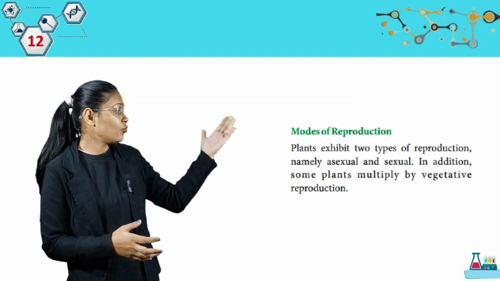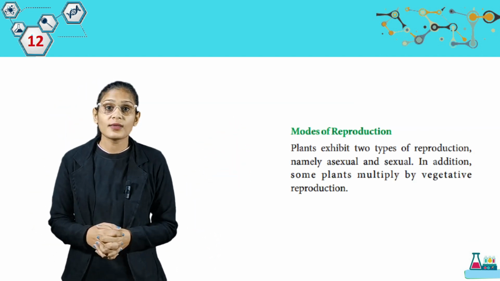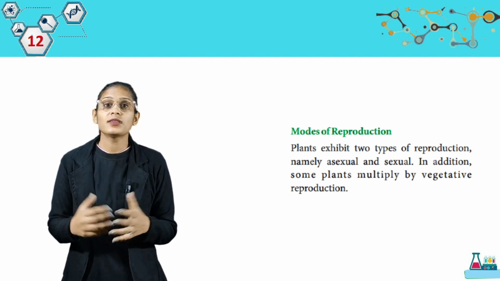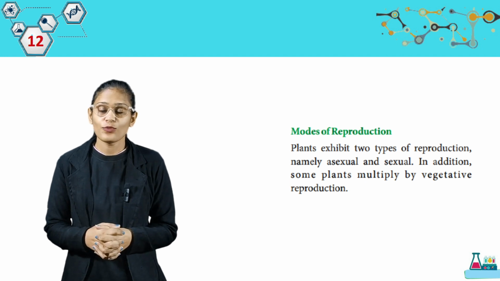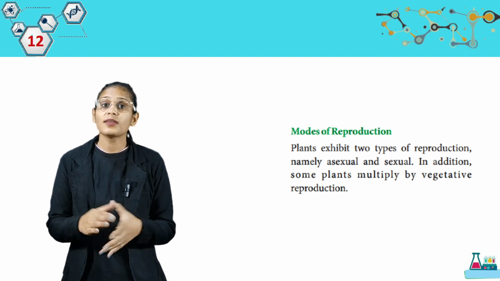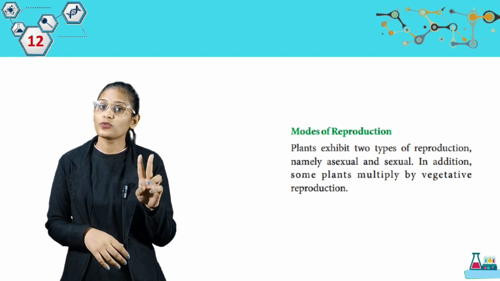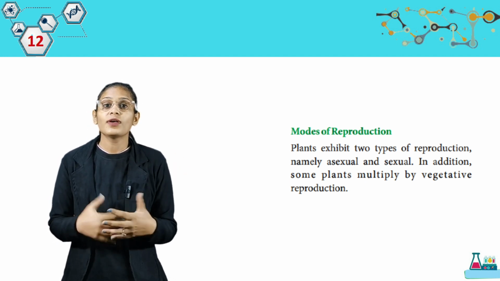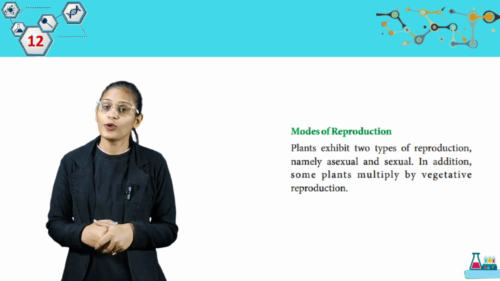Now we have modes of reproduction. Plants exhibit two types of reproduction, namely asexual and sexual. In addition, some plants multiply by vegetative reproduction. So students, अब हम बात कर रहे हैं modes of reproduction की. plants में two type का reproduction होता है, mainly asexual and sexual. लेकिन vegetative reproduction भी कुछ plants में होता है.